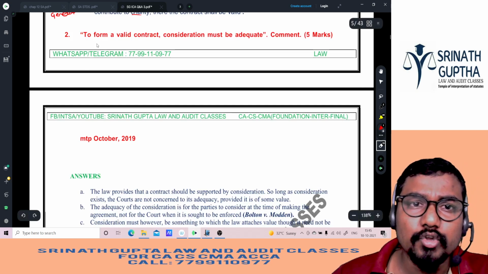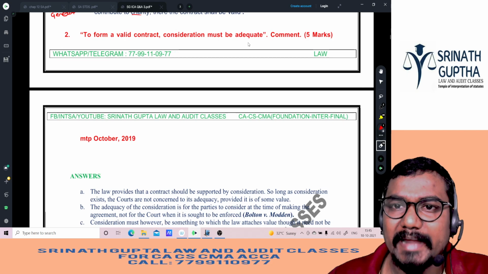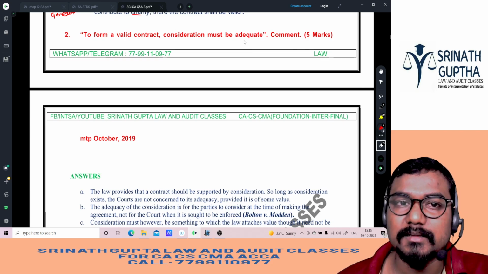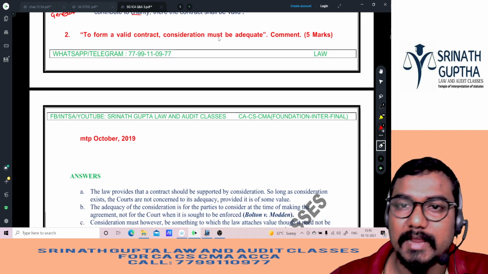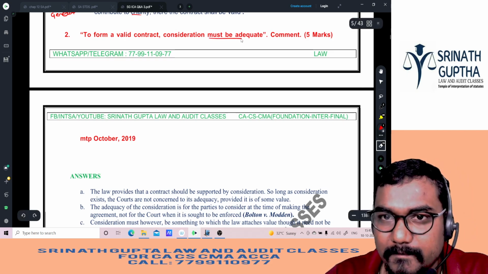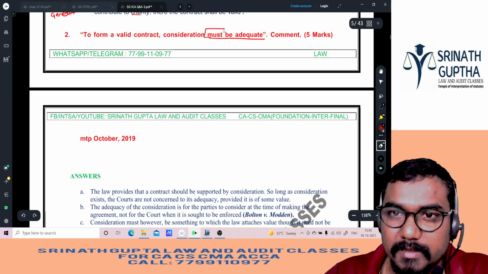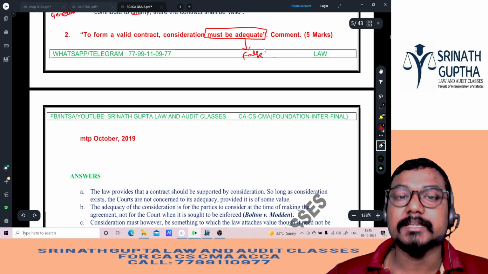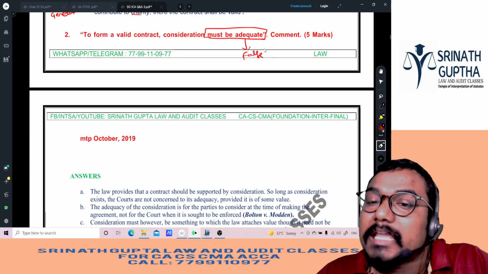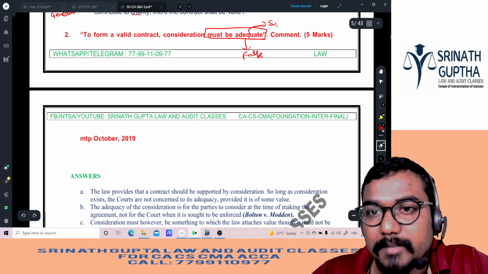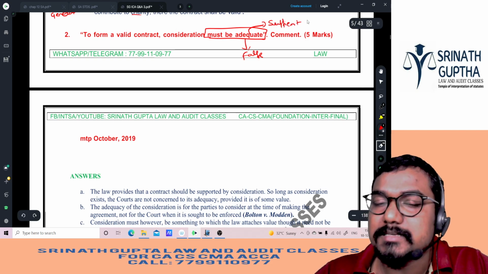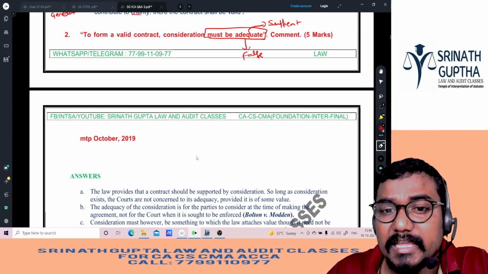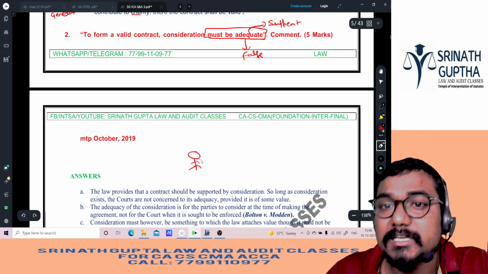Second question: to form a valid contract, consideration must be adequate. Is the statement true or false? The statement is false. Adequate means sufficient. Consideration need not be sufficient. It can be grossly inadequate also.